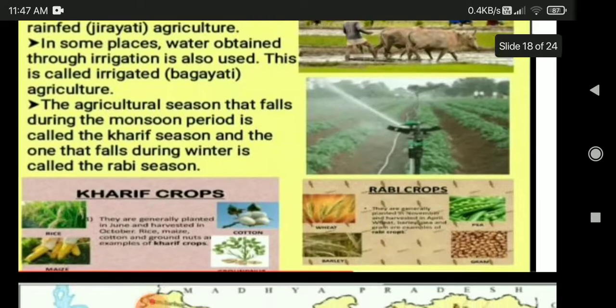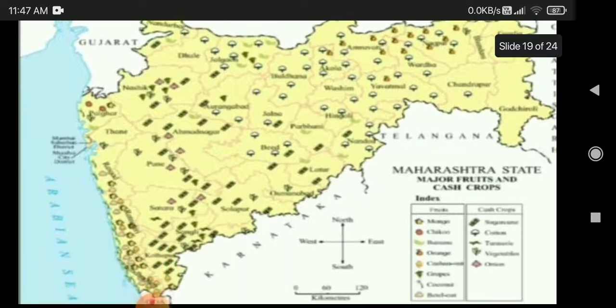So coming to the next, can you all see this map? In this map they have indicated which fruit is grown in which district. Maharashtra state major fruits and cash crops. This is a map of Maharashtra state which grows major fruits and cash crops. In the index, they have given a mango picture and have indicated mangoes. They have given small pictures of fruits in the districts. Just look at the map, students. You can see in which district which fruit is grown.